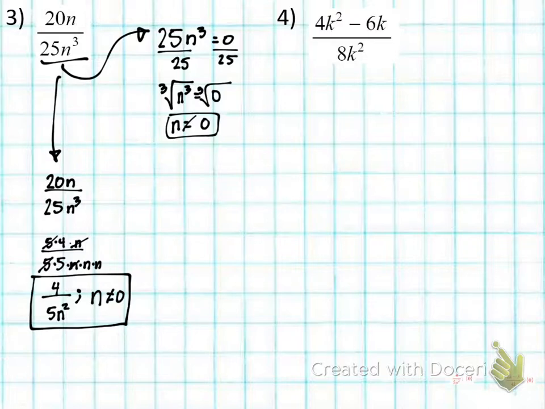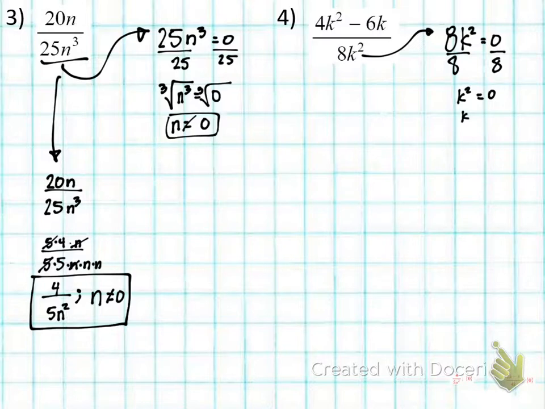Number 4, first thing we want to do, take the denominator, set it equal to 0. So we're going to move it to the side here. We got 8k squared. Set it equal to 0. How do I get k by itself? Divide by 8. So we got k squared is equal to 0 divided by 8, which is 0. So k is equal to 0.